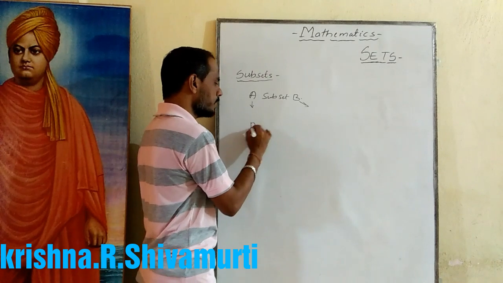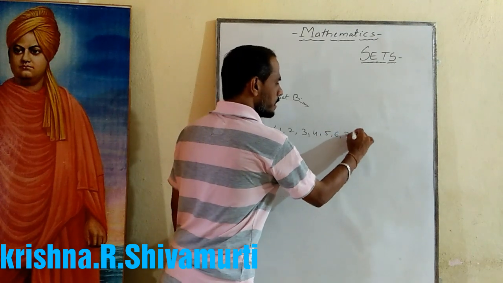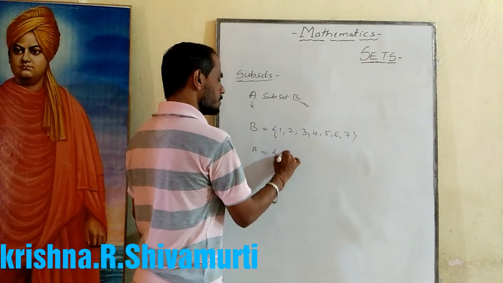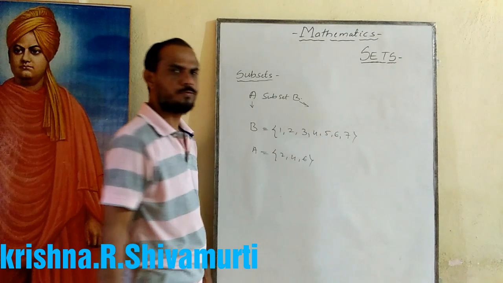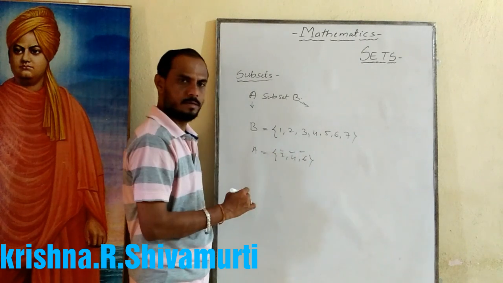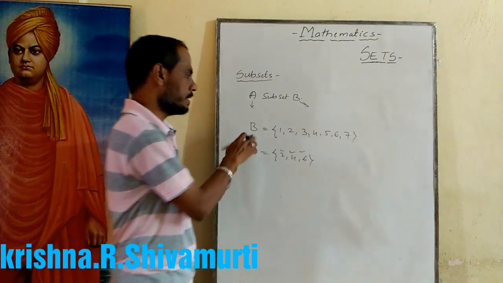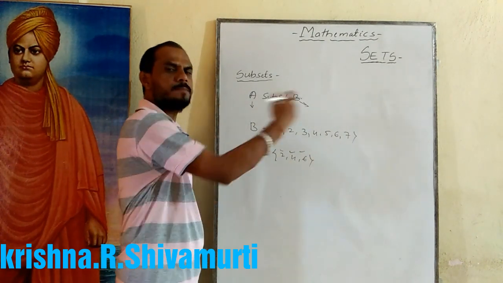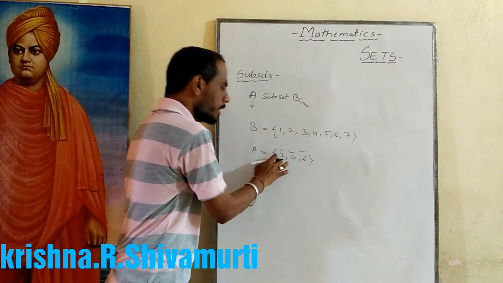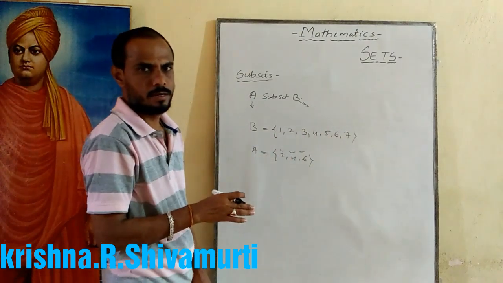For example, set B is equal to {1, 2, 3, 4, 5, 6, 7}, and set A is equal to {2, 4, 6}. What elements did I choose? 2, 4, 6. These elements are already present in set B. Then A is a subset of B, meaning whatever elements are in set A are already present in set B.